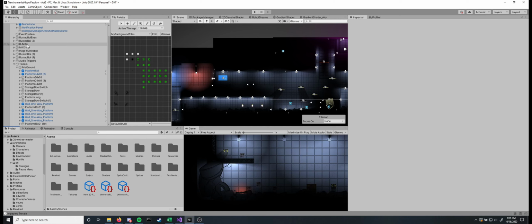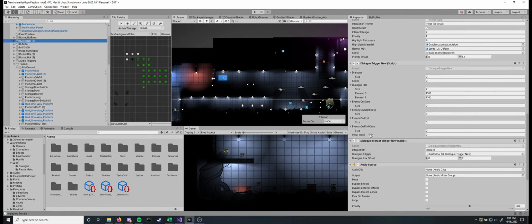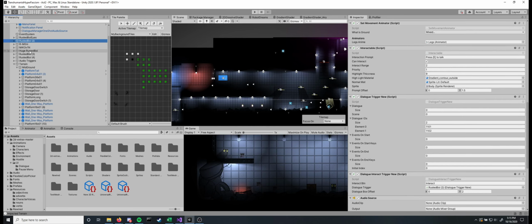trigger component that I have, it's right here, dialogue trigger new, because when I transitioned to XML, I'd already had some dialogue in the game and I didn't want to delete all of it, so I just made another script and slowly but surely replaced everything that had already been made. But where's an example of one with...